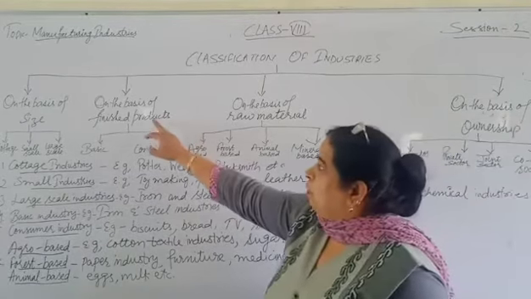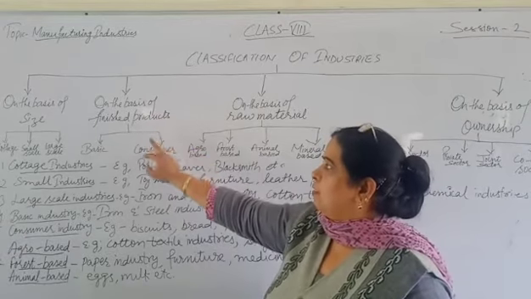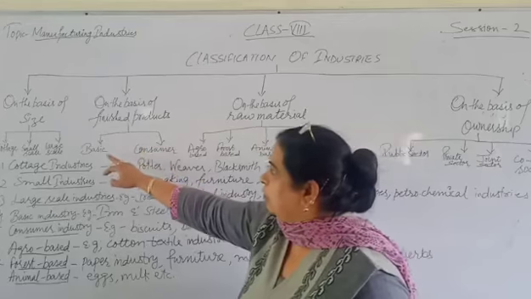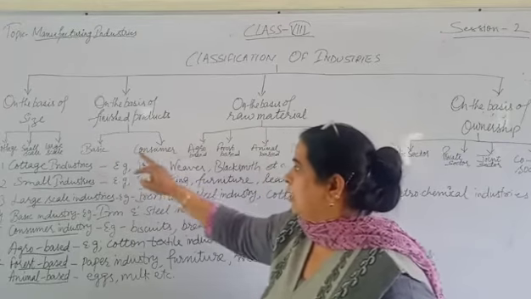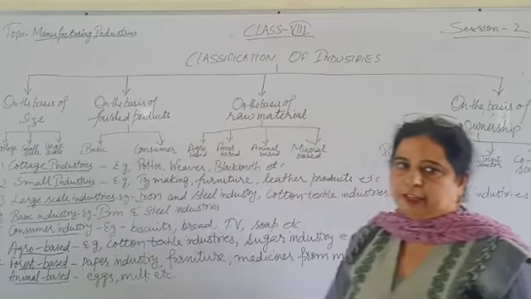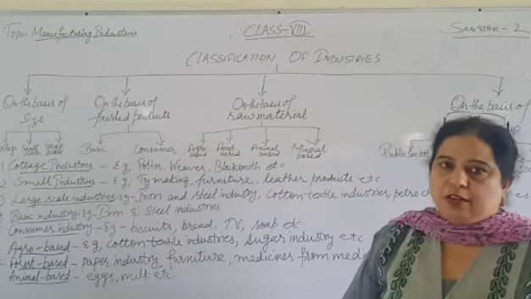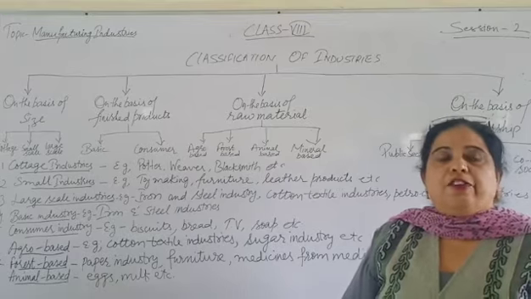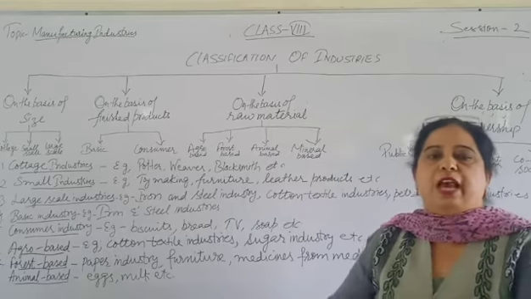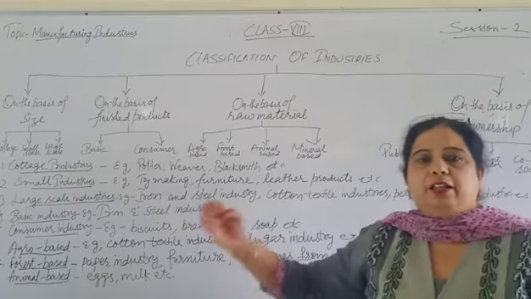Now we come to next base, on the basis of finished products. On the basis of finished products, industry can be divided into two parts: basic industry and consumer industry. First of all, we will study about basic industry. Basic industry is an industry. The finished product of that industry is used as raw material in another industry.